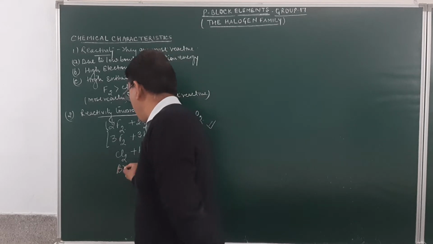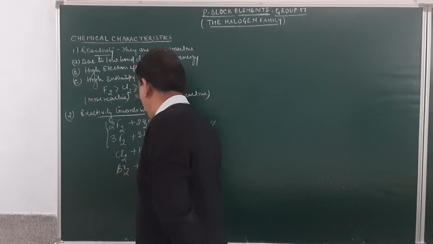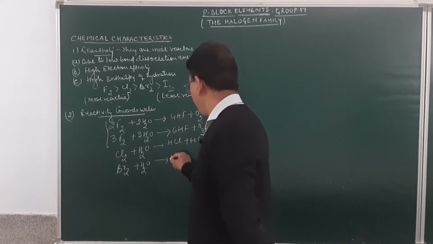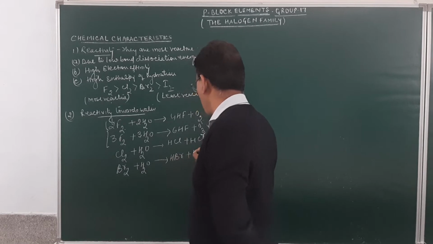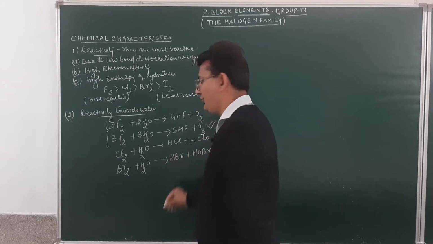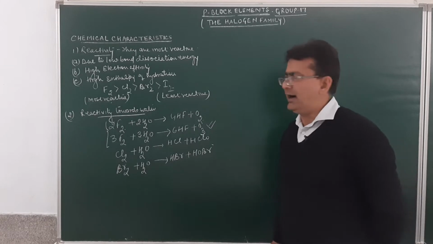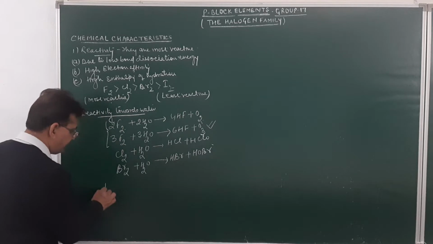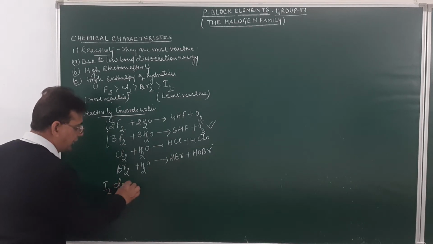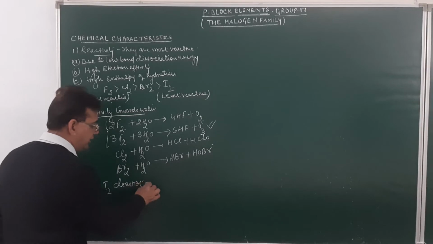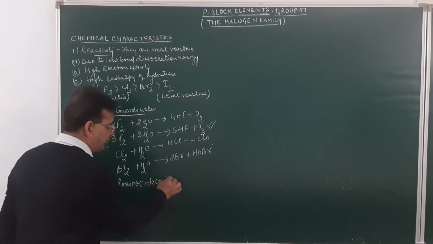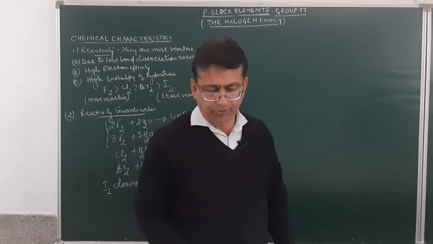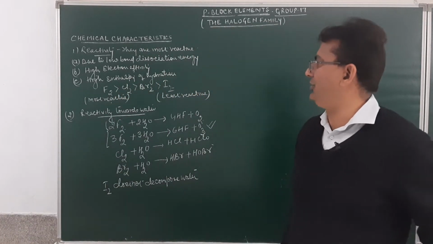Similarly, bromine when made to react with water forms hydrogen bromide, HBr, and HOBr. I think this is very clear. Iodine does not decompose water. So this is the reactivity towards water. I think the two properties must be very clear.